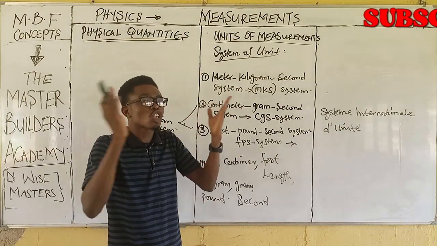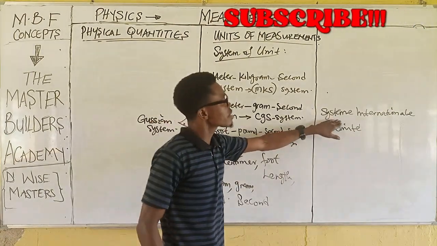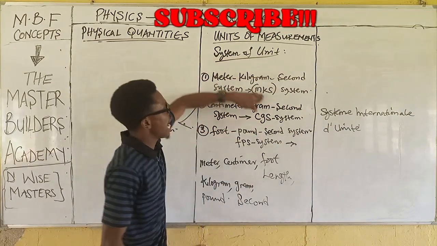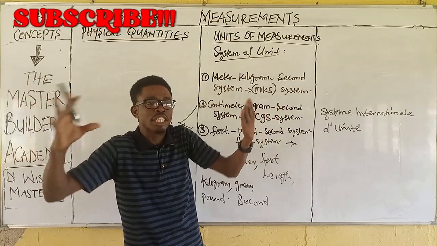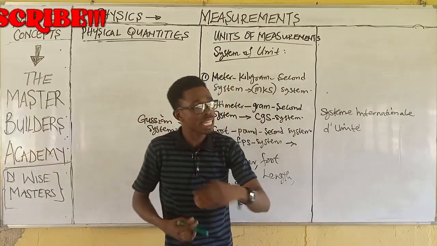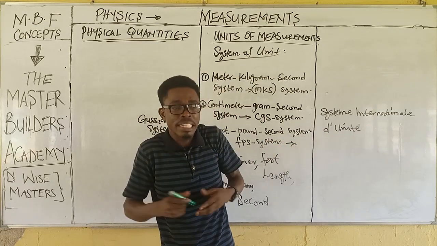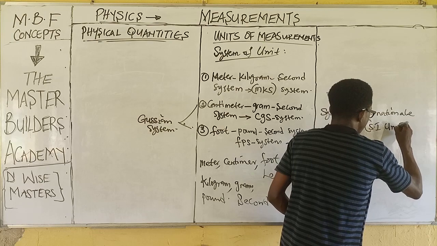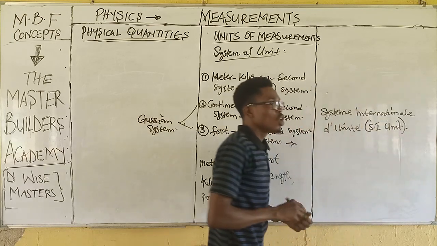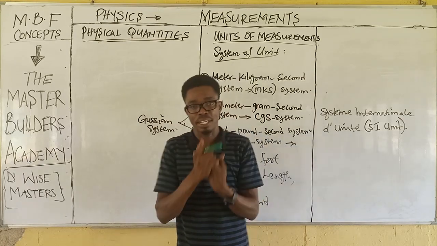So all across the major countries of the world, this system of units, MKS system of units, is what is generally used. And in today's world, we call it Système International d'Unités, which means S.I Unit, that you popularly know. As we teach in this course, we will be using this shortcut, S.I Unit.